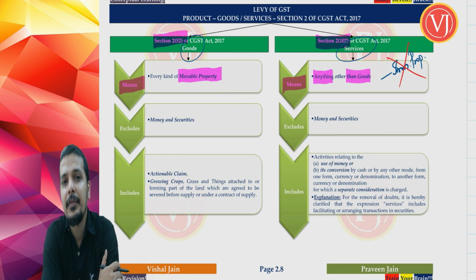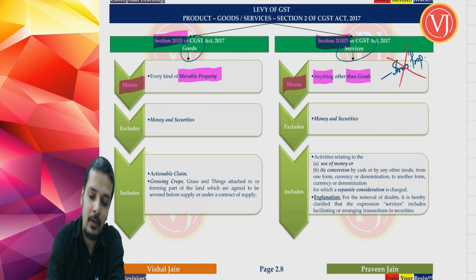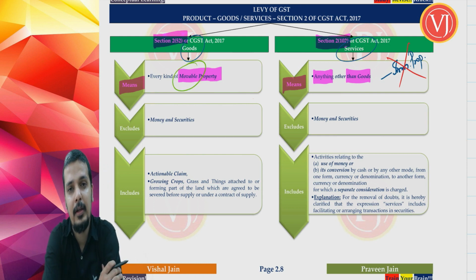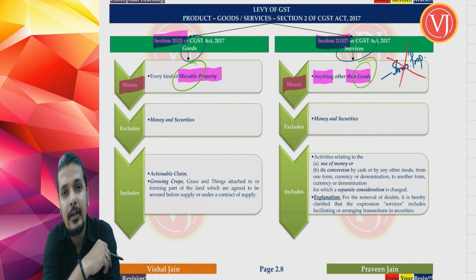Now, what was the definition of goods, my friends? Goods was very simple. Goods means every kind of movable property. So the criteria that is important for an item to be goods is that it is movable. Yes, it should be movable. And for services, it is anything other than goods. It is anything which is not goods.